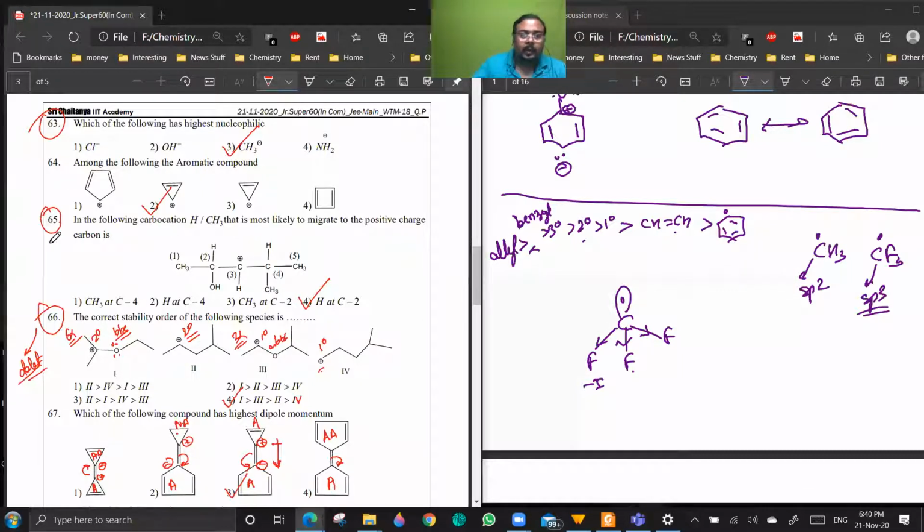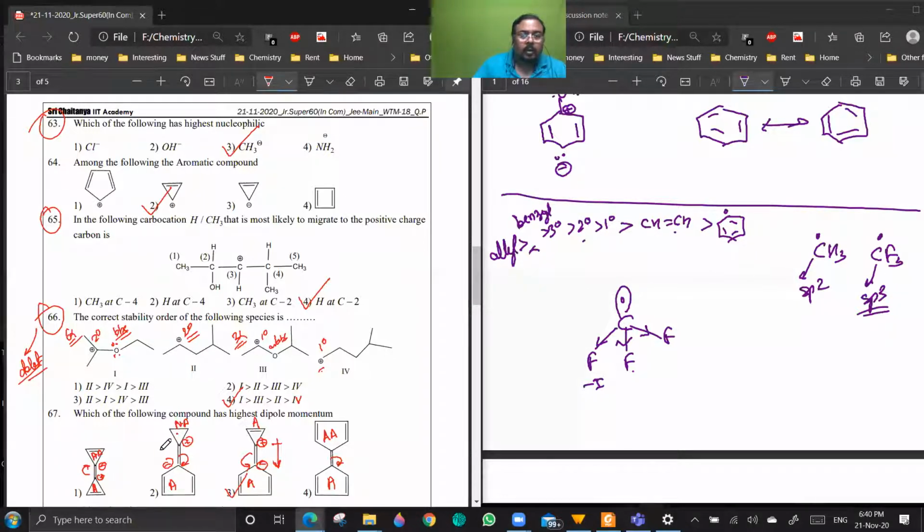Is it clear? Yes, sir. 1 degree with back bonding will be more stable than 2 degree, sir? Yeah. If back bonding is there, it is pure resonance. Resonance is always more stable than hyperconjugation. Yes, sir. Okay, 65. Explain. 66.